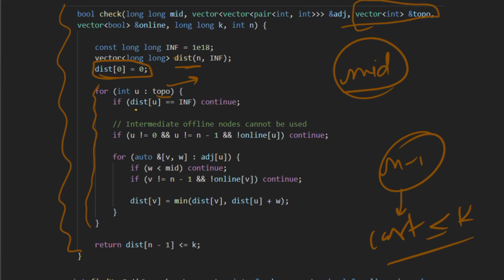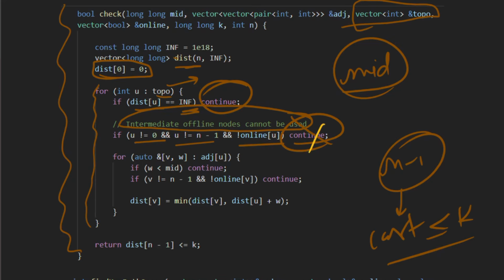So we check if the distance of u is infinite, then we skip that node. We won't process that node because we haven't reached that node yet. Now we'll ignore the intermediate offline nodes. So we check if u is not equal to 0 and u is not equal to n minus 1 and it is offline, and if the node is offline, then we skip that node, right?